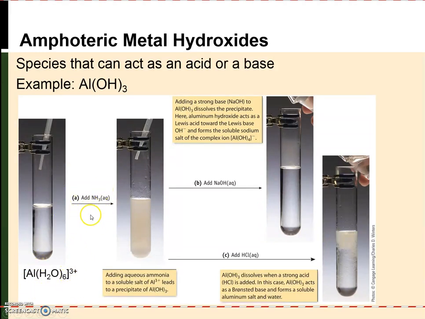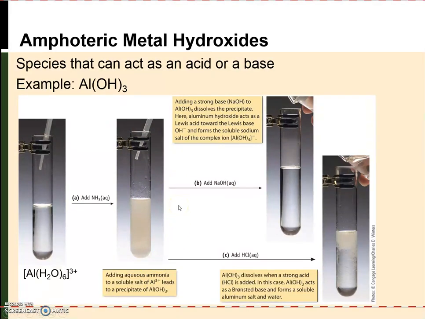Now, if we add ammonia to this solution, we're adding ammonia in water. And we know that ammonia is a weak base, and so this leads to the formation of some ammonium and hydroxide. And the hydroxide reacts with the aluminum and forms aluminum hydroxide, which is an insoluble compound. So upon addition of ammonia, which is an indirect source of hydroxide, we end up forming an insoluble aluminum hydroxide.